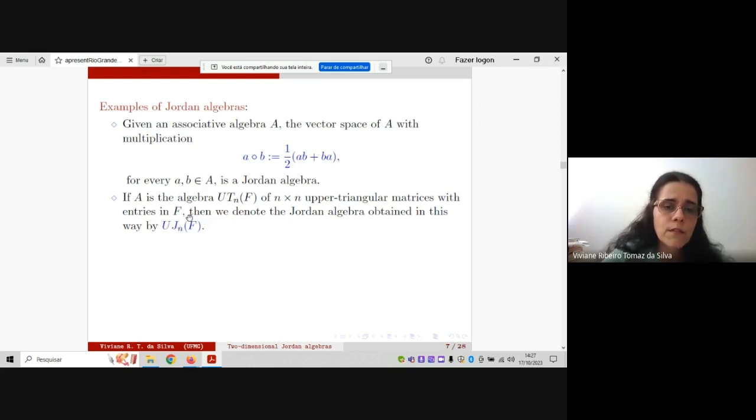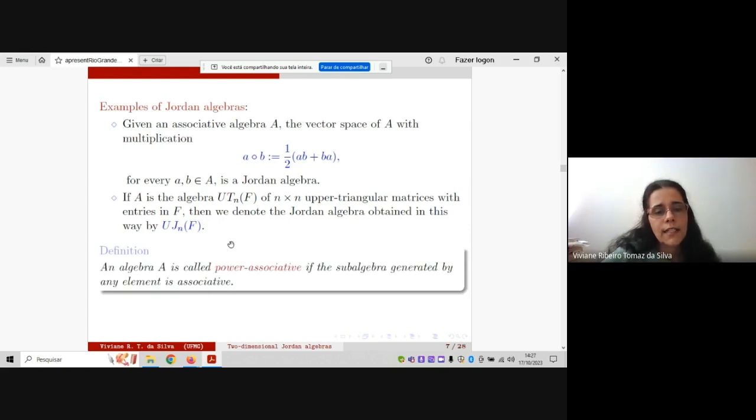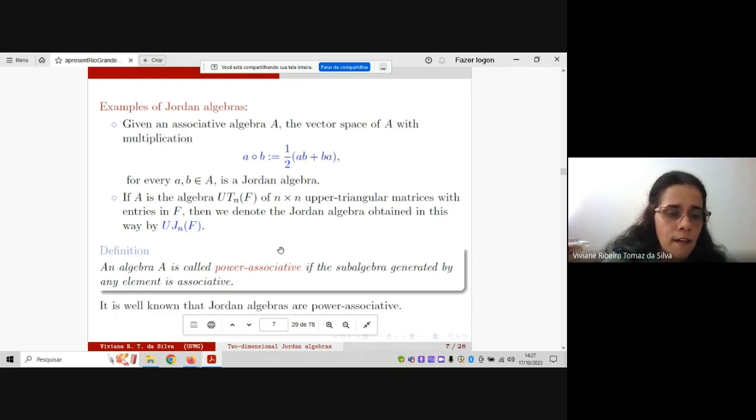We use this notation during this talk. And finally, an algebra A is called power associative if the subalgebra generated by any element is associative. As I have said before, it is well known that Jordan algebras are power associative, but the problem is with the converse.